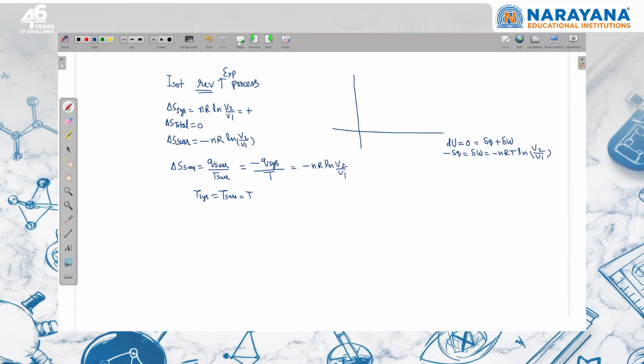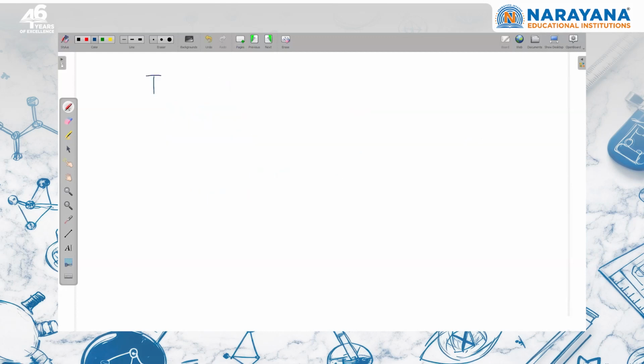Suppose another point, which is more important. If the ideal gas is participating in isothermal irreversible expansion, without doing anything, we can say that universe entropy is going to be positive. For an ideal gas participating in any process, I will apply the formula nCv ln T2 upon T1 plus nR ln V2 upon V1. Since temperature is constant, the first term is 0. Then we can write nR ln V2 upon V1. So in expansion, this is going to be positive. V2 is greater than V1.